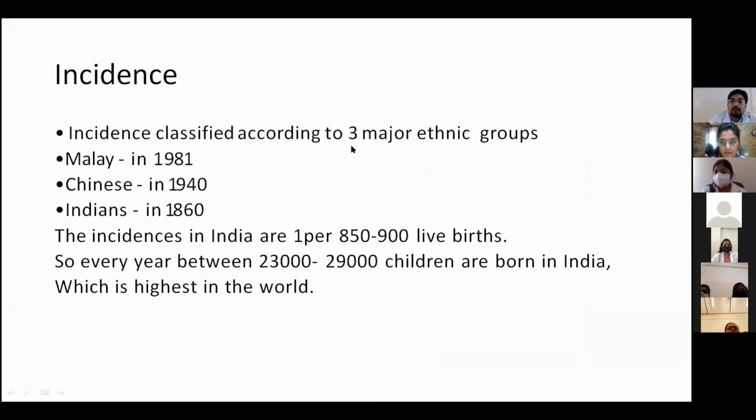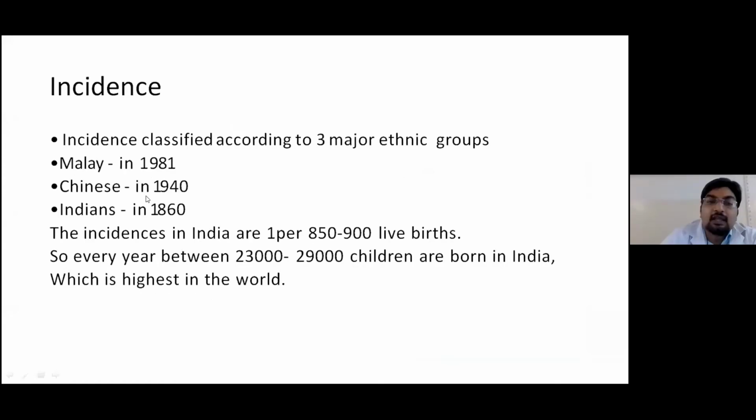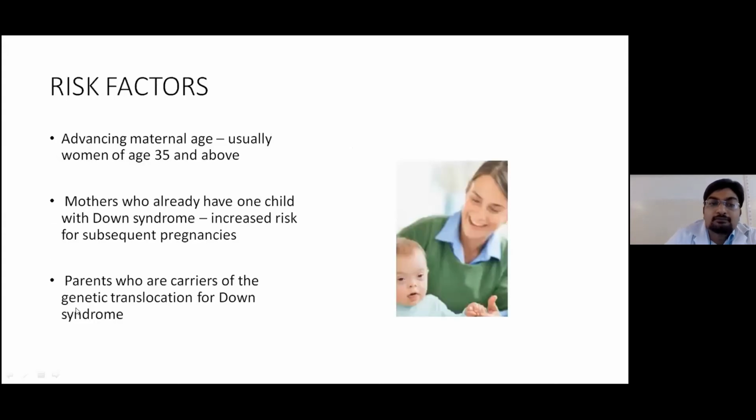Incidence is classified according to the three major ethnic groups: Malaysian, which started in 1981, Chinese 1940, and among Indians 1860. The incidence in India is 1 per 800 to 850 to 900 live births. So every year between 23,000 and 29,000 children are born in India with Down syndrome, which is the highest in the world.